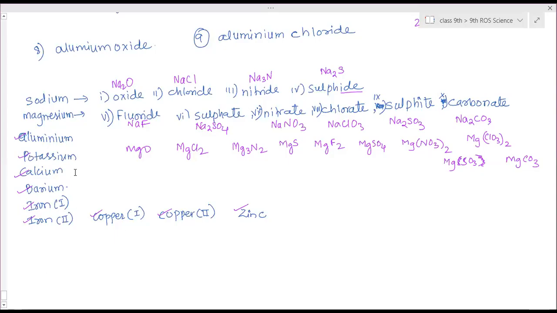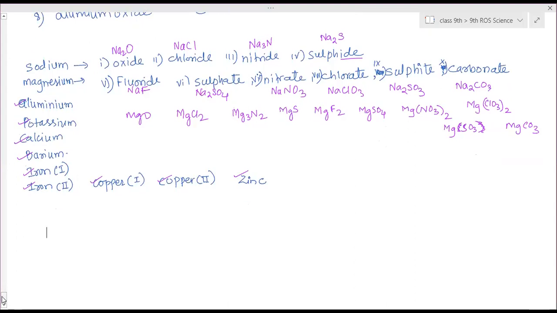Now we have done magnesium, right? No, ma'am. Magnesium and sodium only we have done. Sodium, that's what I told. No, till magnesium we have done. So now aluminium. With aluminium, oxide formula?